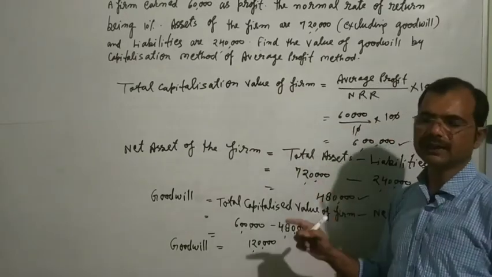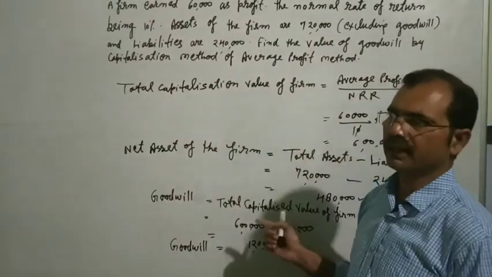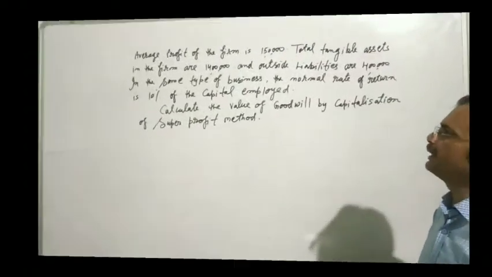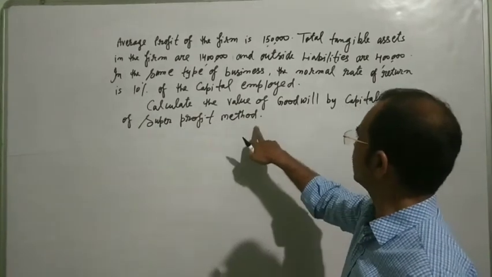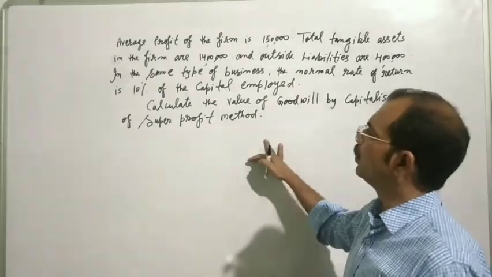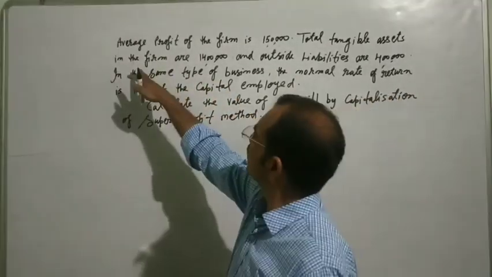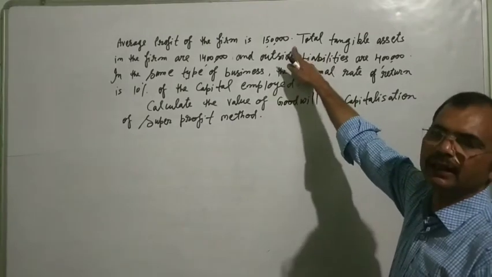Now students, we will take another example to understand the capitalization method. We are taking another example to understand the super profit method in capitalization. So this is the example. Average profit of the firm is 1,50,000.